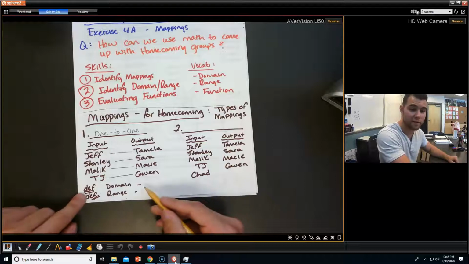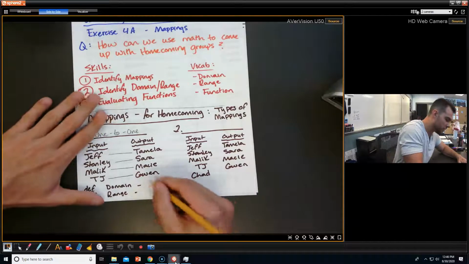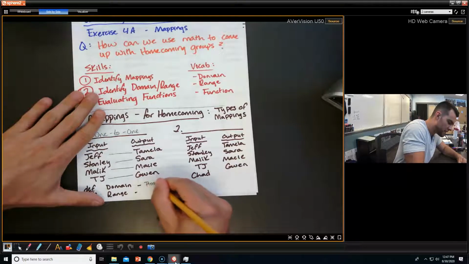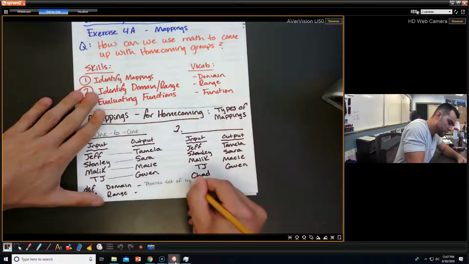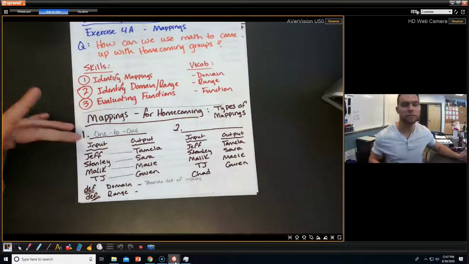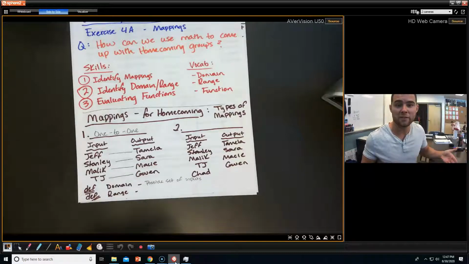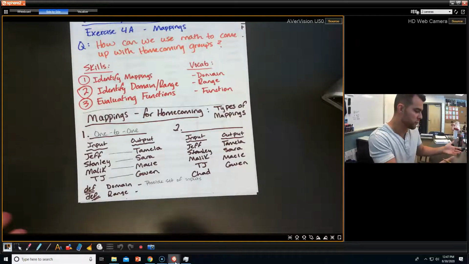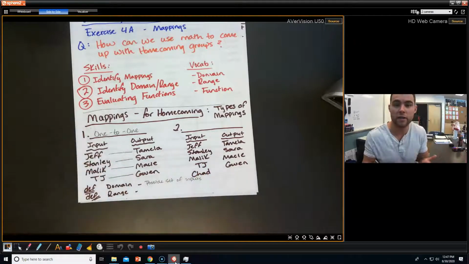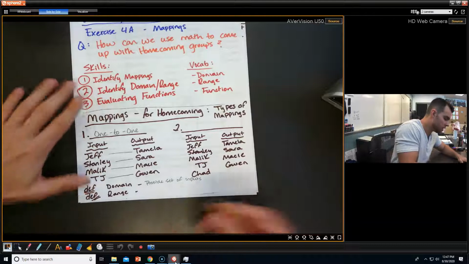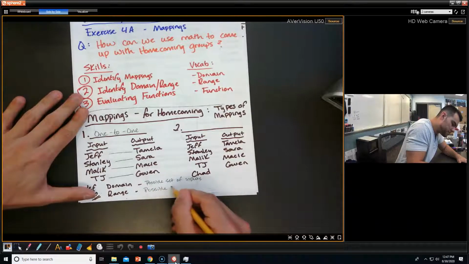Which brings us to our definitions real quick before we continue on with the mappings. Domain is just the possible set of inputs. I said my inputs were just a group of guys, but I could keep adding to my domain. There's lots of different guys that would go to a school. Same thing with the output. There's a lot of different girls that would go to a school. So a range is also our possible set of outputs.